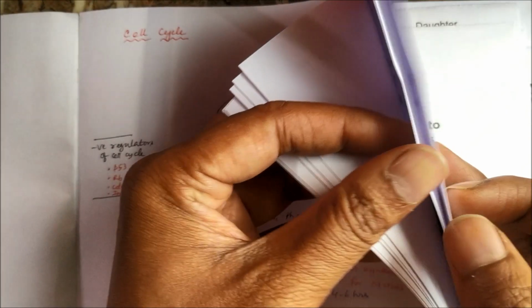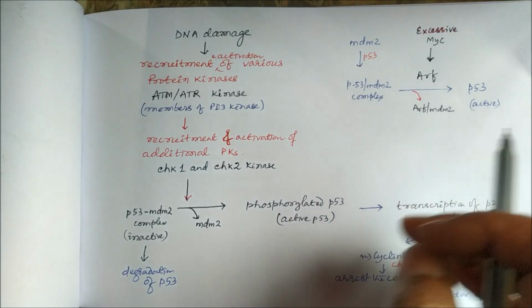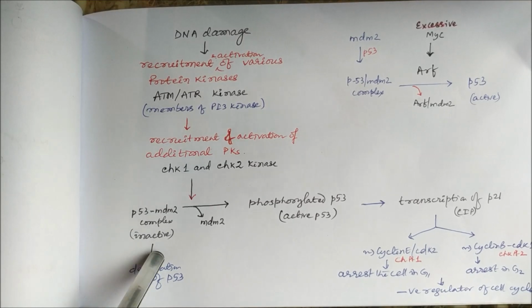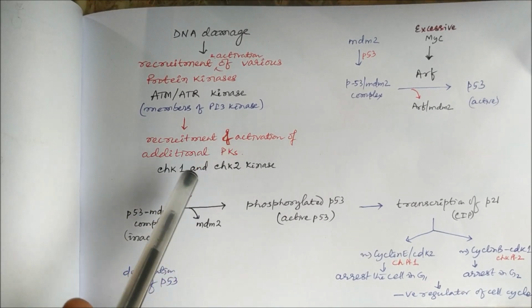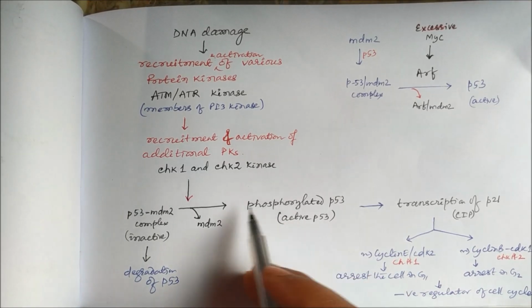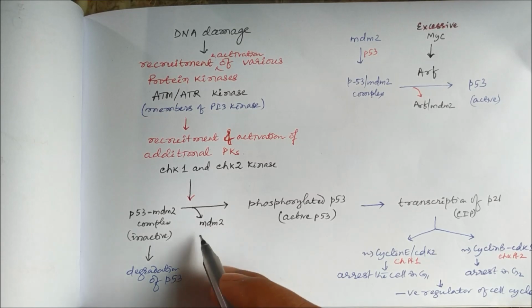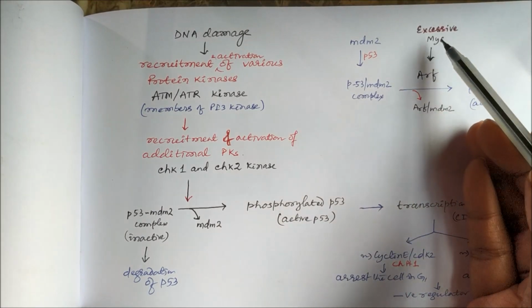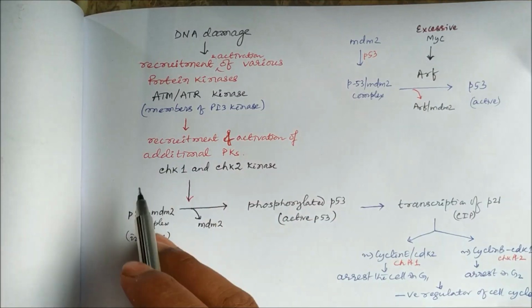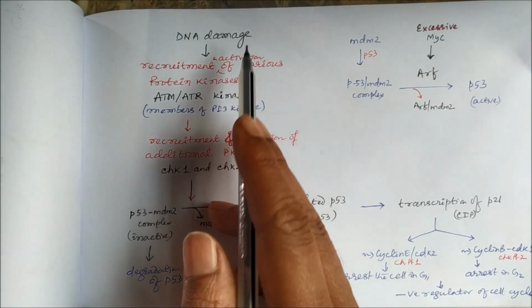Similarly, the P53 gene is usually complexed with MDM2. P53 becomes active when MDM2 is released, and this can happen by two means: when there is excessive MYC, and when there is DNA damage.